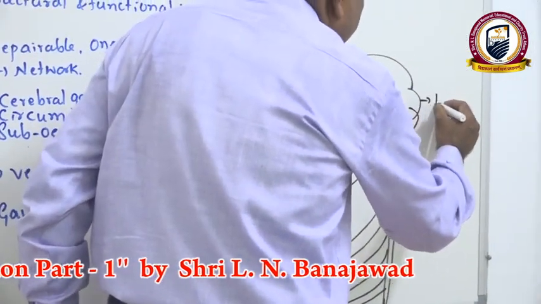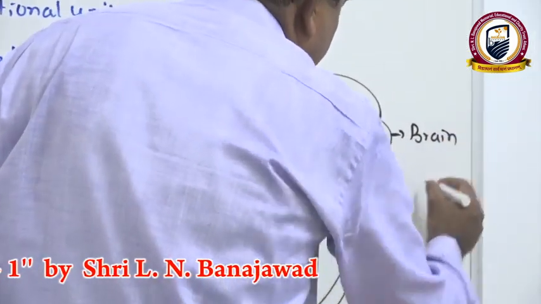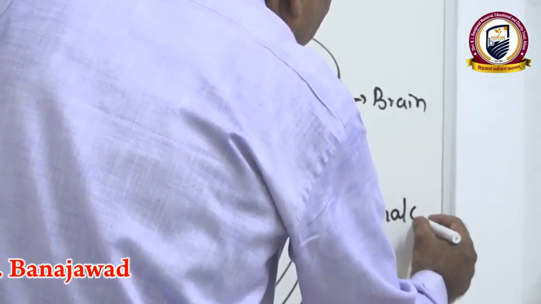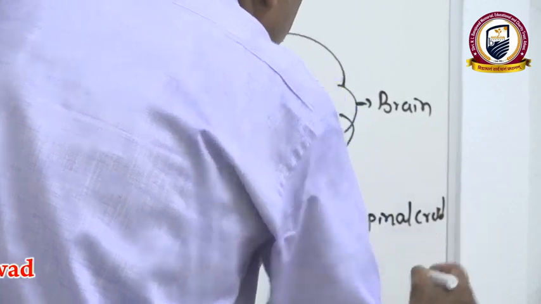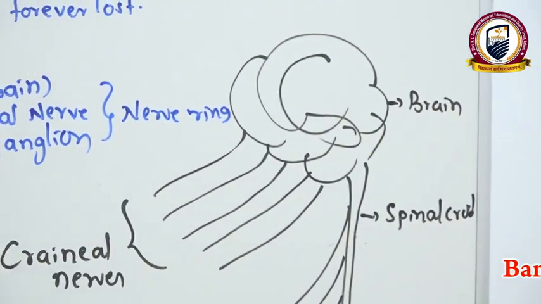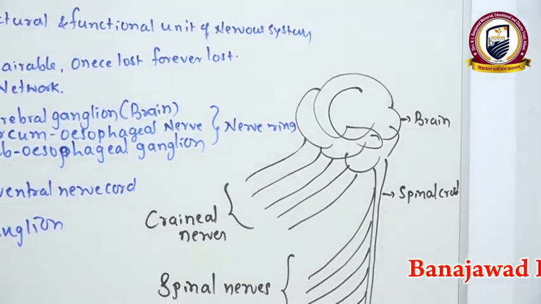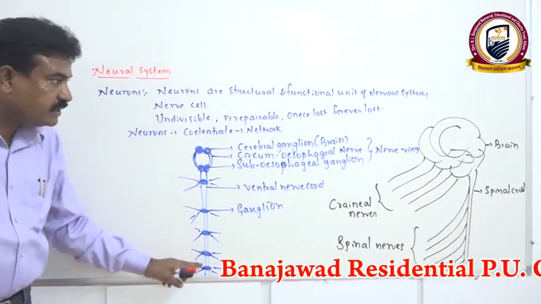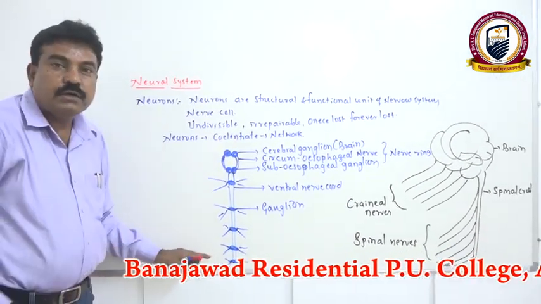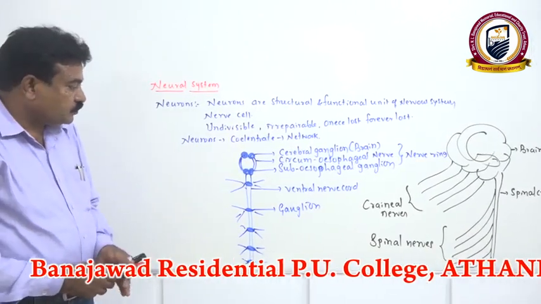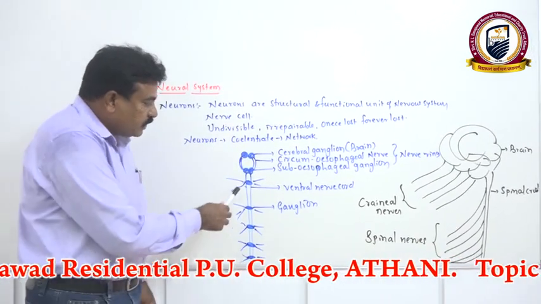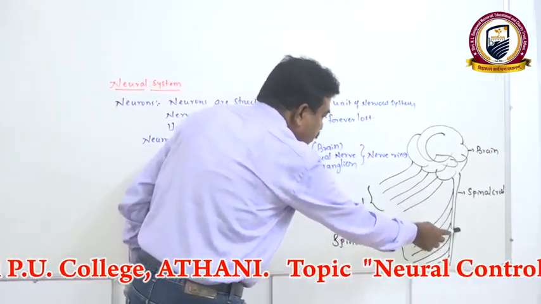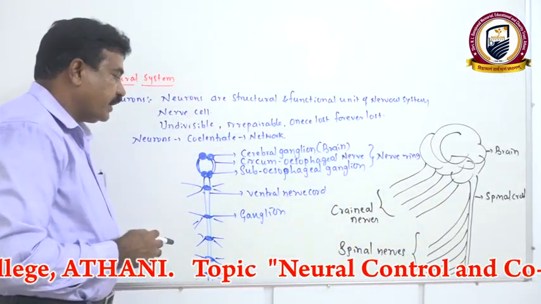Now when you compare vertebrates and invertebrates, in invertebrates the ventral nerve cord is there, whereas in chordates, the dorsal nerve cord is present. The ventral nerve cord is ganglionated, whereas the dorsal nerve cord is non-ganglionated.